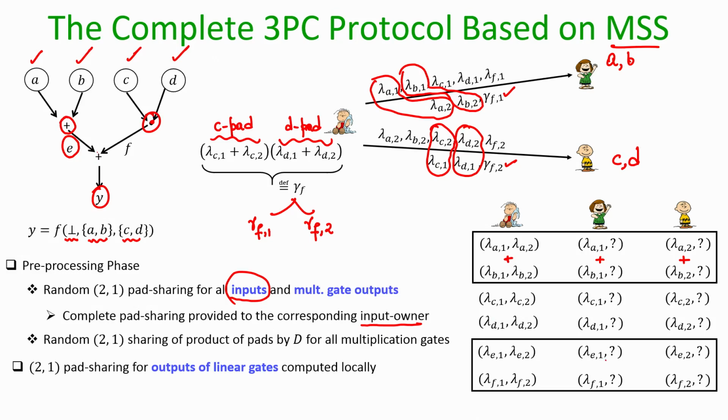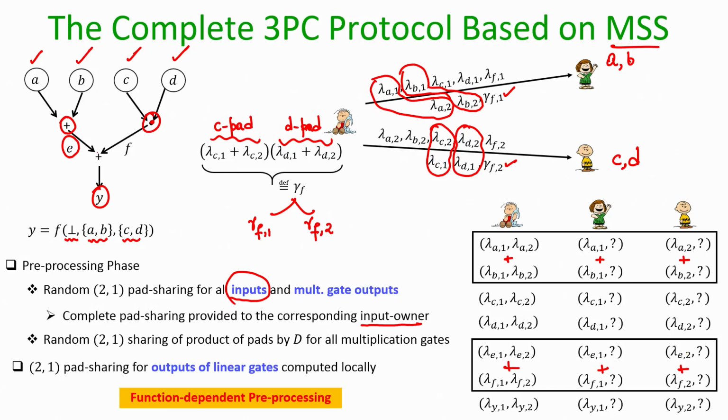And now the pads with the E value have been fixed, and the pads with the F value have been fixed. So, they can be added, and that will give the corresponding pads associated with the Y value. So, now if you see closely here, the pre-processing that is happening here is function dependent. Why function dependent? Because it depends upon the structure of the circuit.